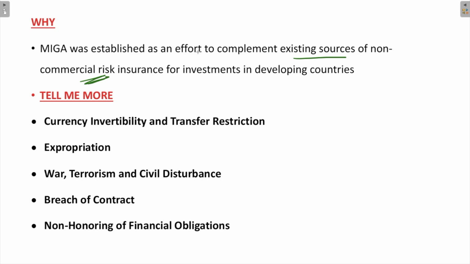The first one is the currency inconvertibility and transfer restriction. So what kind of risk is this? What kind of risks are being covered under the MIGA insurance? MIGA can help the investors and the lenders deal with these risks by insuring against the losses relating to, first, currency inconvertibility and transfer restrictions. They protect against the losses which arise from an inability to legally convert, mind the word legally, convert local currency into hard currency. So this is the risk related to currency inconvertibility and transfer restriction.